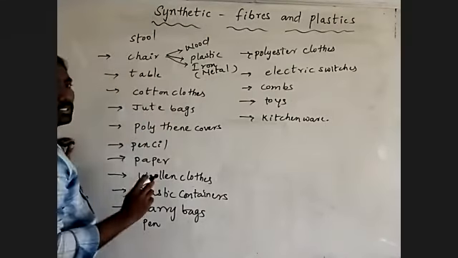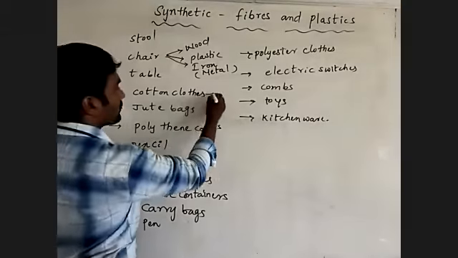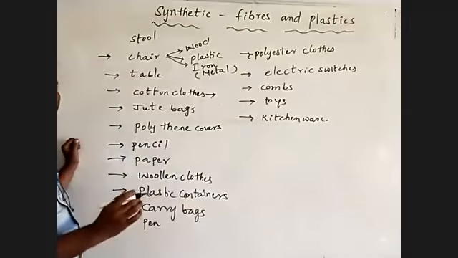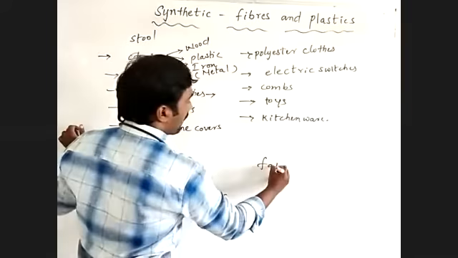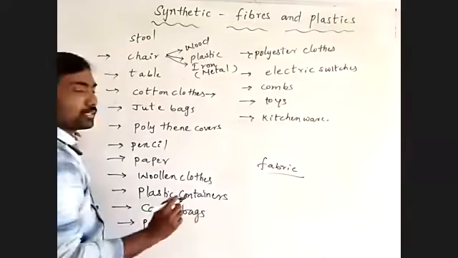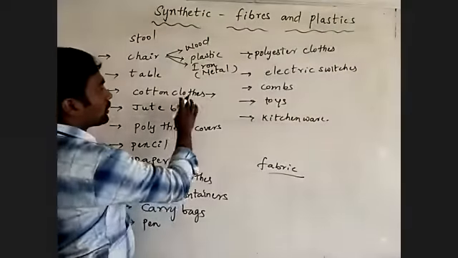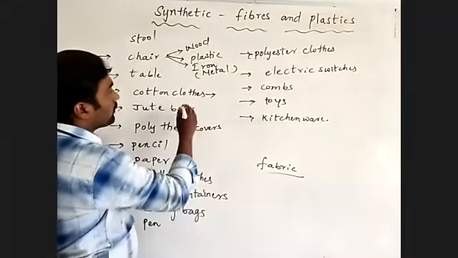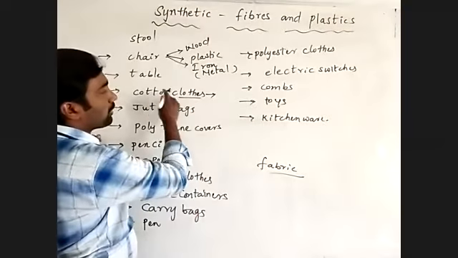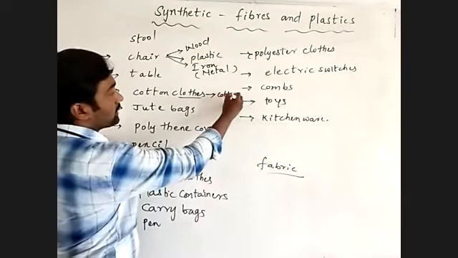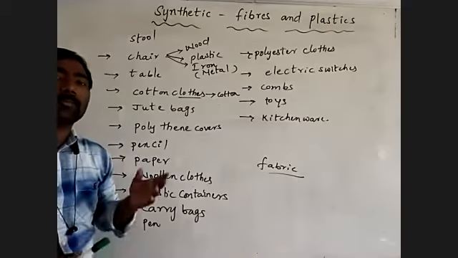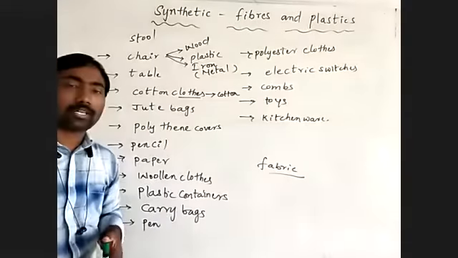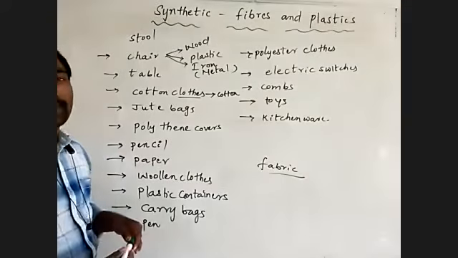Cotton cloth we call a fabric. Cotton cloths are made up of cotton. We get cotton from cotton plants.